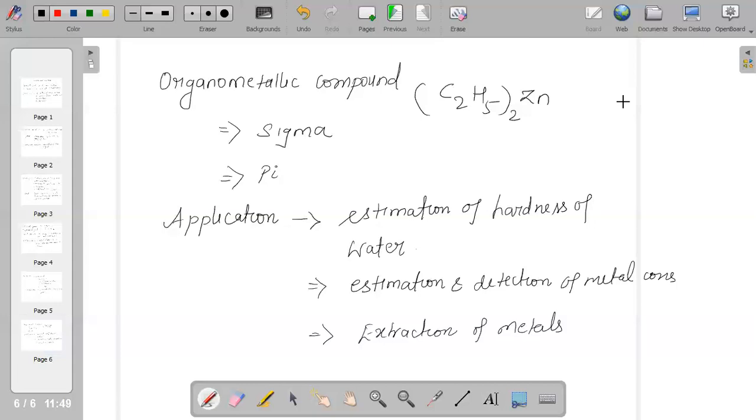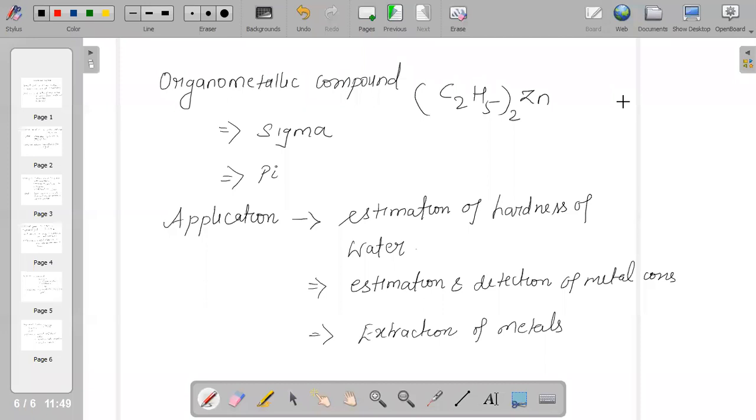It is also used in the animal and plant world, like hemoglobin, which is basically a complex of iron. Chlorophyll is a complex of magnesium, and many more. So there are different applications of coordination compounds.